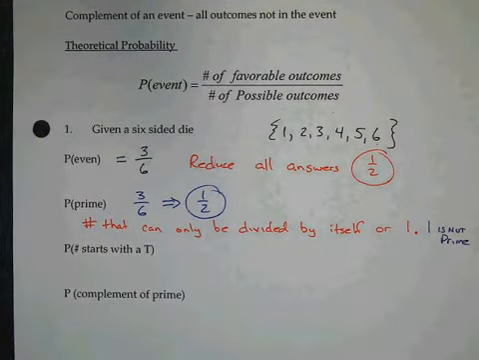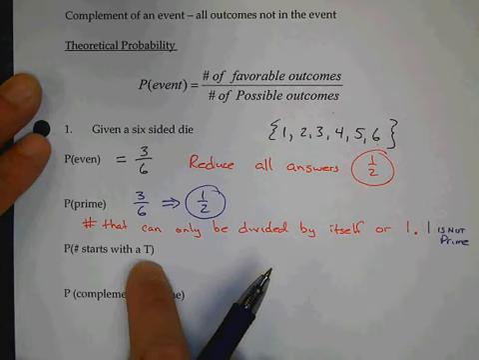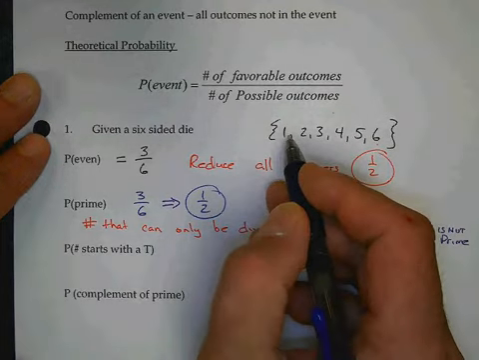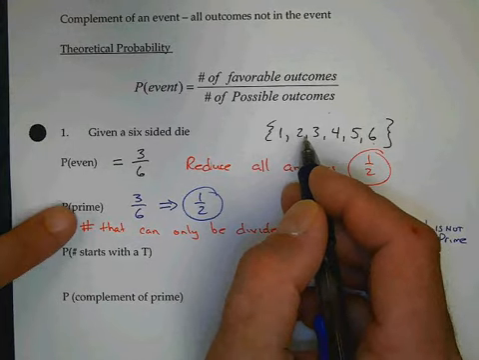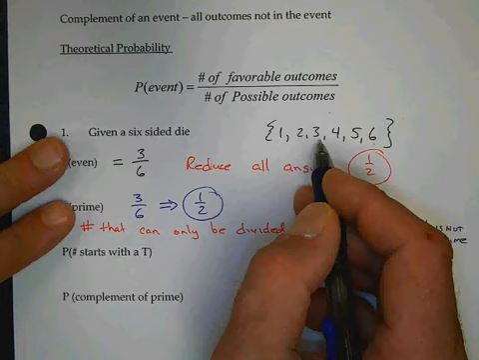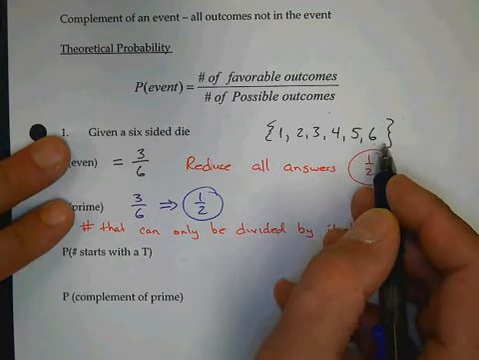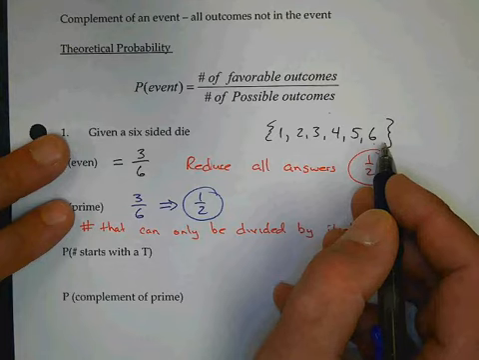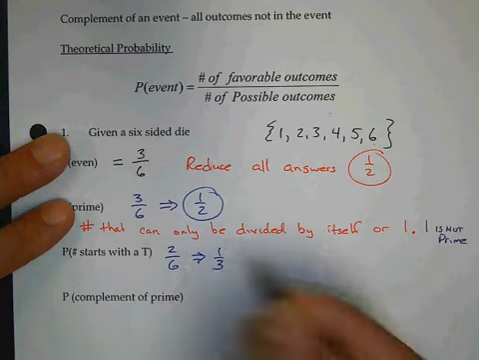So two ideas there: what is a prime number, and then how to actually find the probability. Okay, next one. A number that starts with the letter T. Well, does 1 start with the letter T? No. Does 2? Okay, that's 1. Does 3? That's 2. Does 4, 5, 6? So what's the probability of picking a number that starts with the letter T? 2 out of 6, which is 1/3.